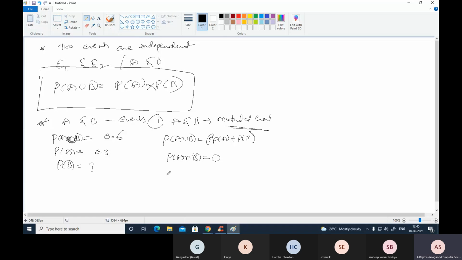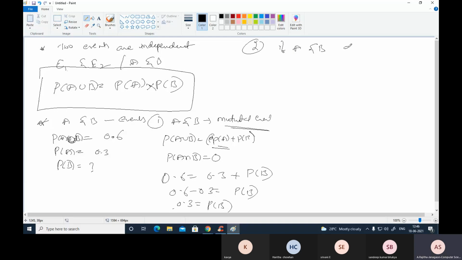Now we know the value for this is 0.6 and for this is 0.3. So 0.6 minus 0.3 equal to P of B, and P of B is also 0.3.